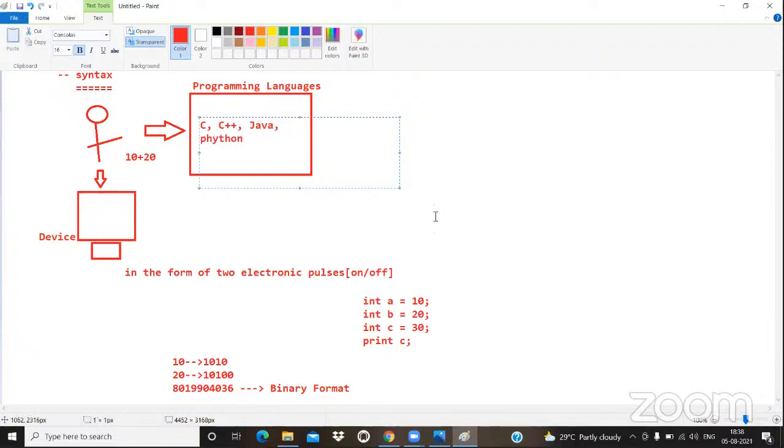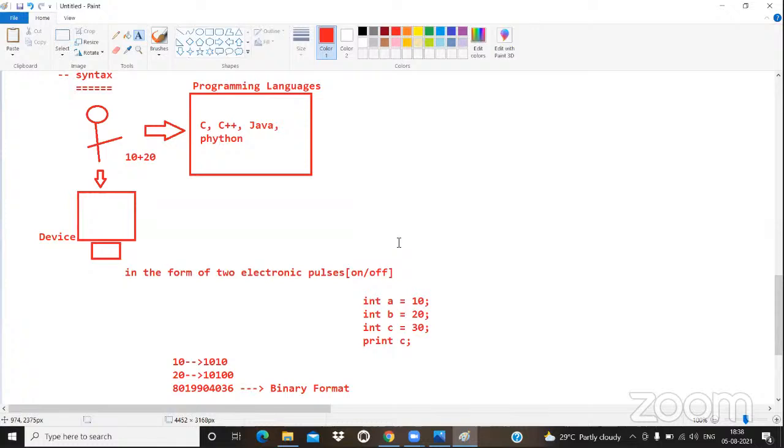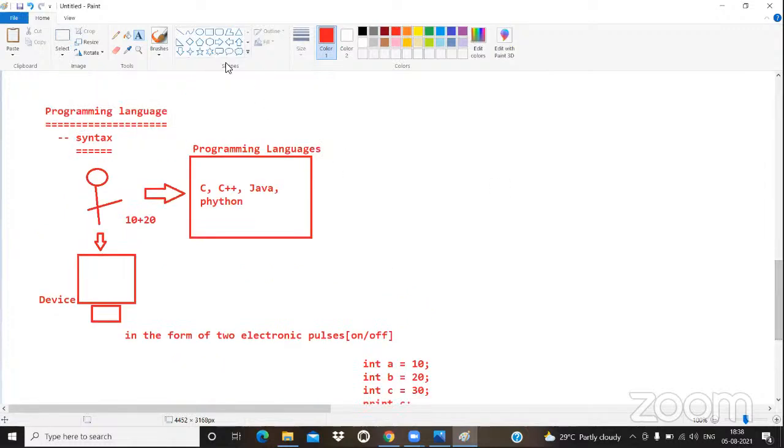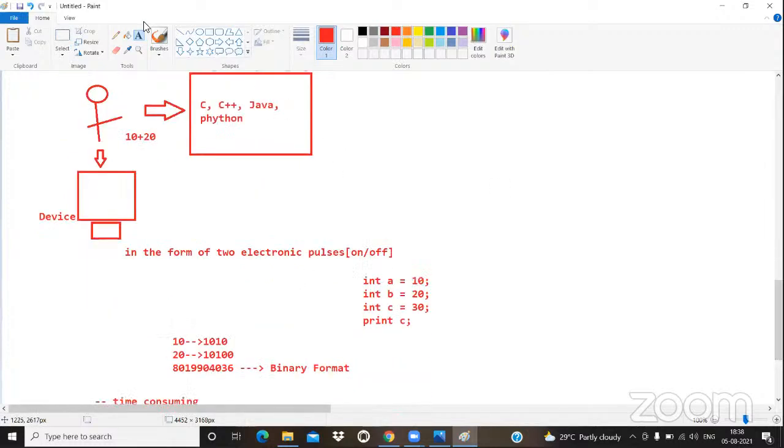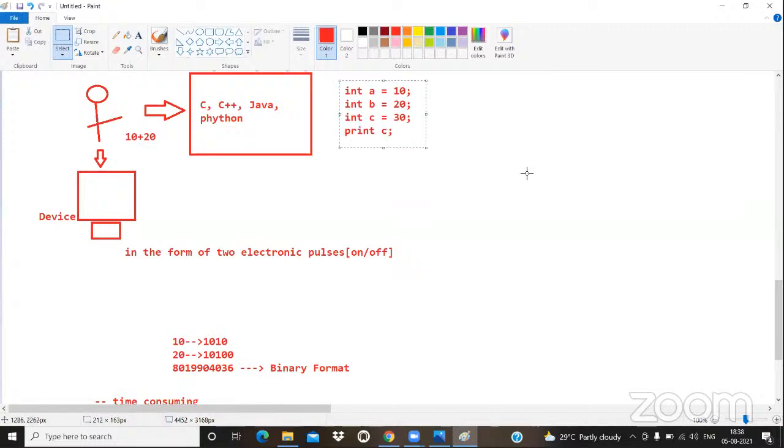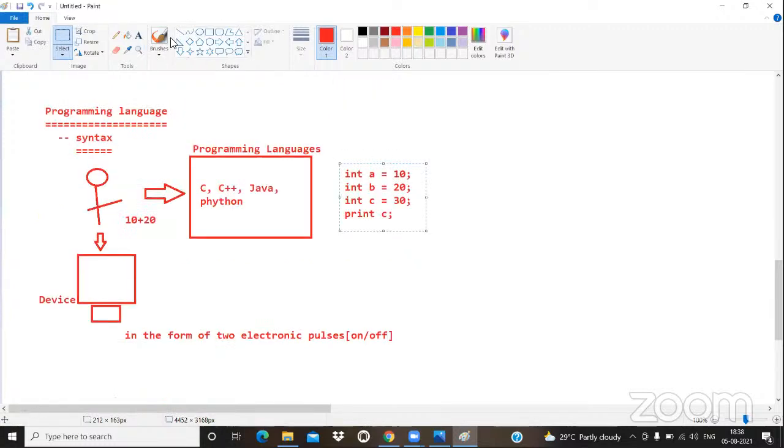Now see this. Our intention is not the basic concept. Our intention is how Java becomes a platform engine. Whatever type of code we write, we hand it over to the programming language. So by following some syntaxes, by following some rules and guidelines of the programming language, we are ready to give input.